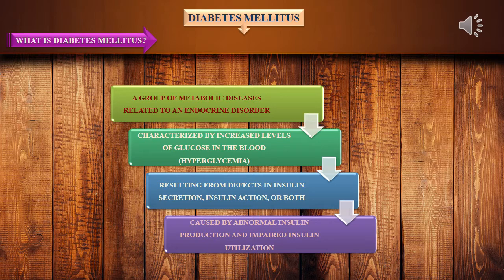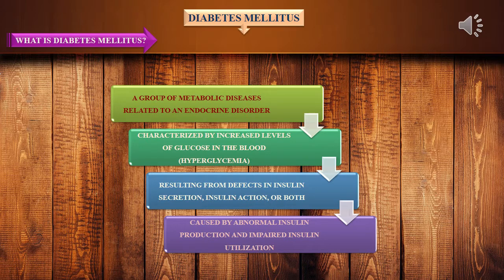Increased levels of glucose represents hyperglycemia, resulting from defects in insulin secretion, insulin action, or both. And it is caused by abnormal insulin production and impaired insulin utilization.